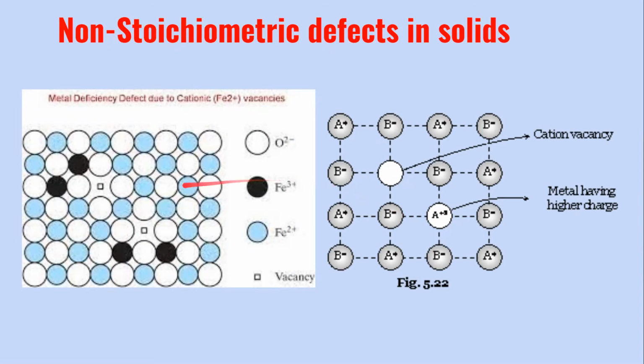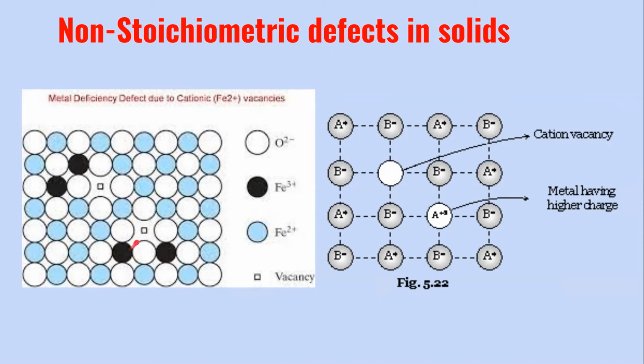So here you can see in this example, this is a ferrous oxide. Okay, so the ferrous ions are missing. The blue colored atoms represent the ferrous ions, Fe2+ ions. They are missing at these positions and its place has been taken by the Fe3+ ions. Now Fe3+ has got a higher oxidation state. So here, for example, if I take this particular site, I can see that there are 3 Fe2+ ions missing here, and its place has been occupied by 2 other Fe3+ ions or ferric ions.